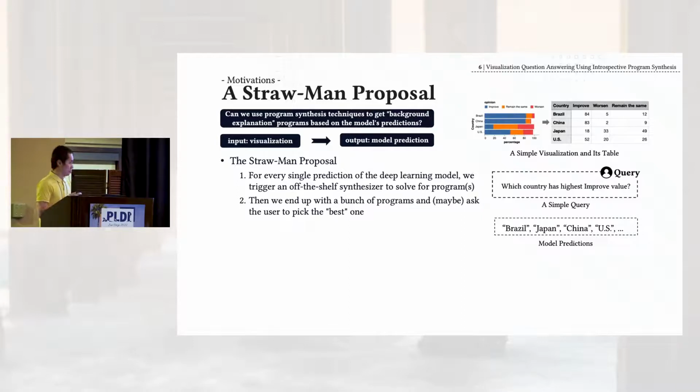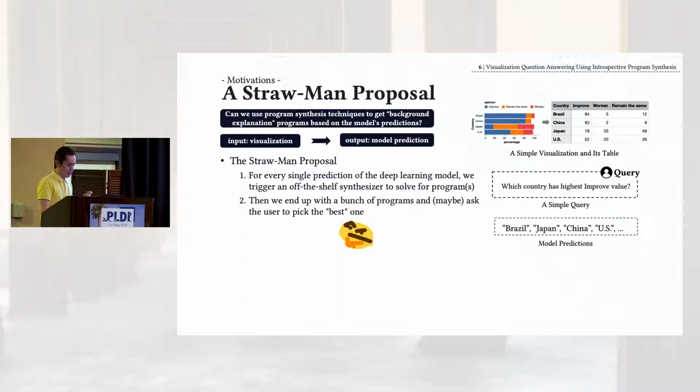So we'll probably invoke the synthesizer multiple times. And then in the next step, we would end up with a bunch of different programs. We may probably ask the user to tell us which one is the best, because we don't have a definition of consistency between the visualization and the query.